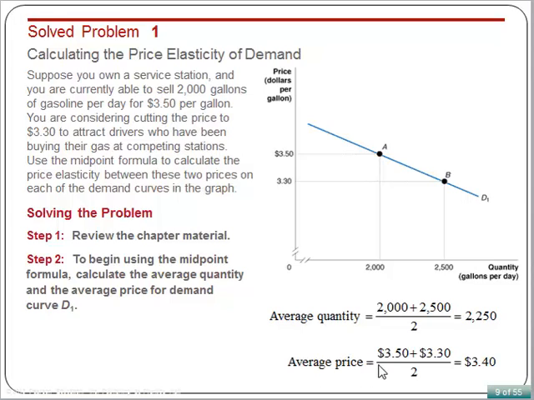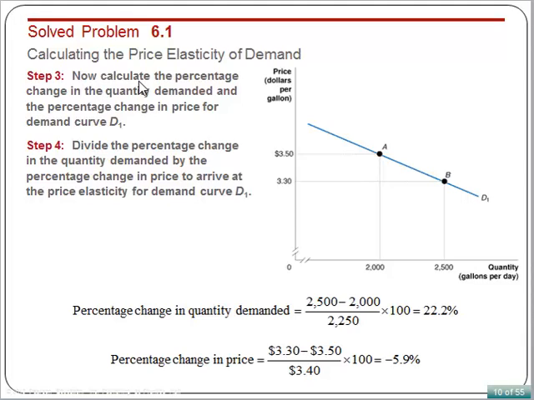Then let's find out the average price. Average price is the original price 350 plus the new price 330 divided by 2. Then we get the average price 340. Now we calculate the percentage change in the quantity demanded and the percentage change in price for demand curve demand 1. Percentage change in quantity demanded equals the new quantity. Remember, always new quantity minus the original one. The new one is 2,500 minus 2,000 divided by the average quantity.